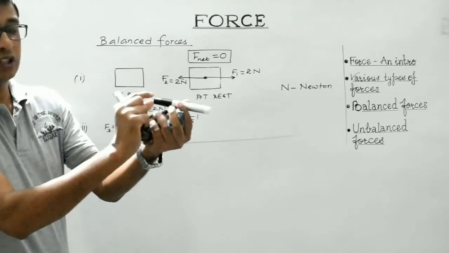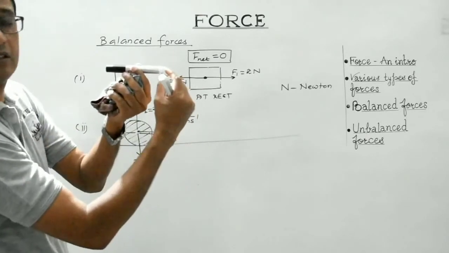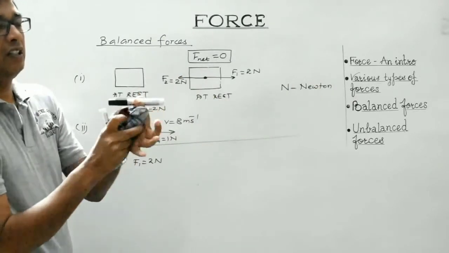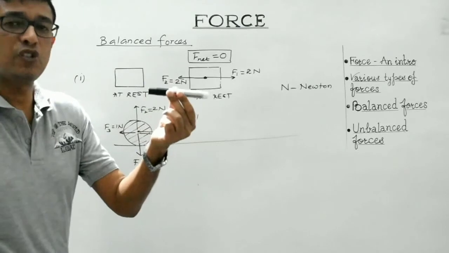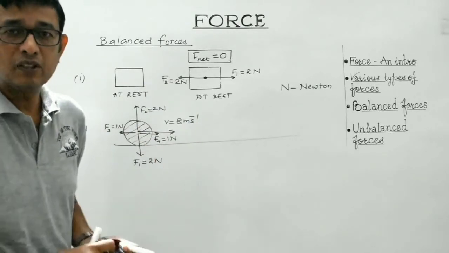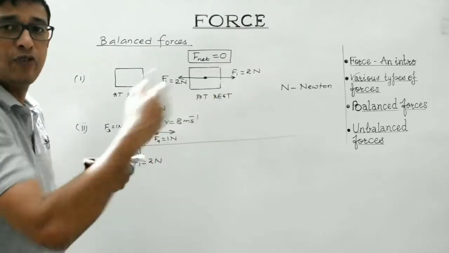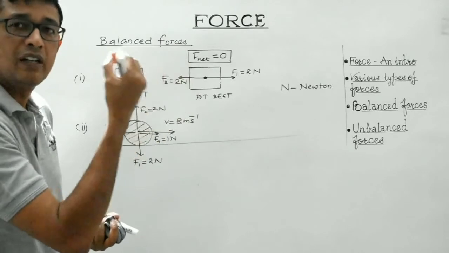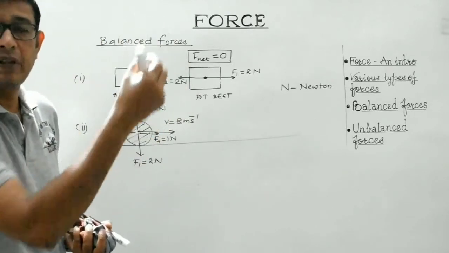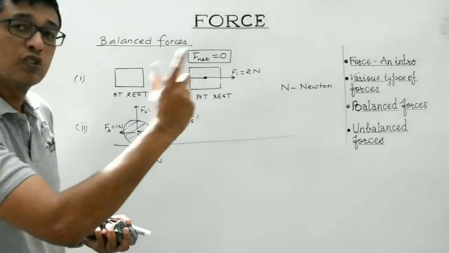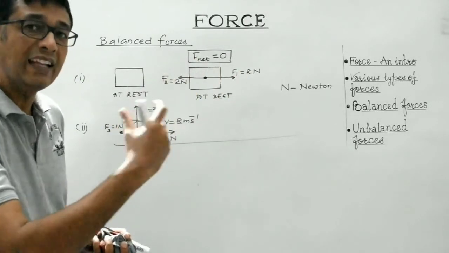If I apply a force along this direction, and if I apply the same force of similar magnitude in the opposite direction, then the pen will remain in this position only. Isn't it? In a tug of war, the same thing happens. If both the teams apply the same force, then the reference point will remain constant. No team will win in that case. Isn't it? It's because the forces being equal and opposite tend to cancel out.